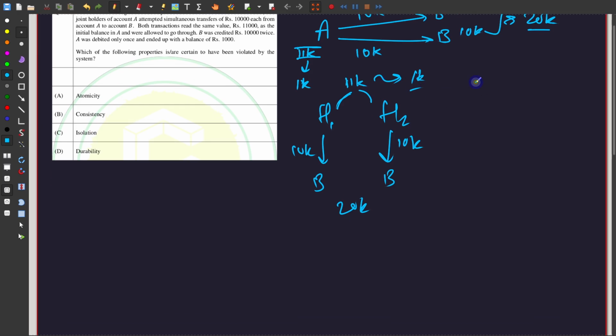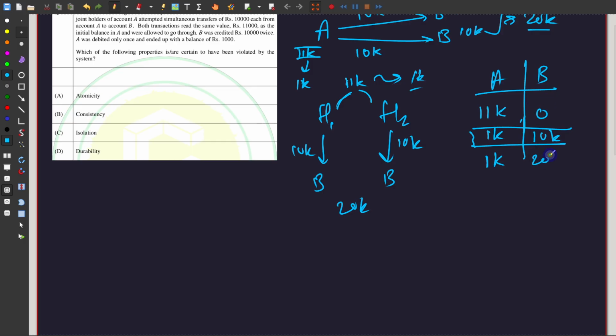Now notice that this does not add up. Let me make sure some things here are very clear. Initially A had 11k, let's say B had 0. If you subtract 10k, you should end up with 1k, and B should technically have had 10k. This is what should have happened, but what has happened is they transferred 10k, and now B has ended up with 20k. That is basically what the problem is here.